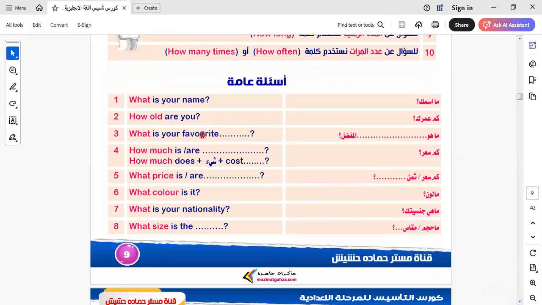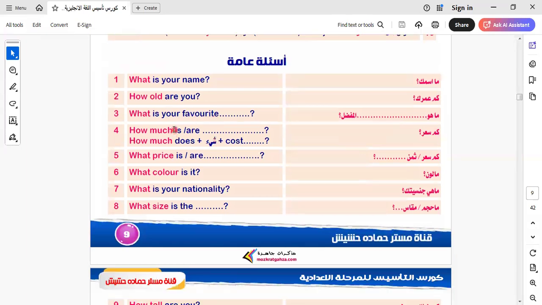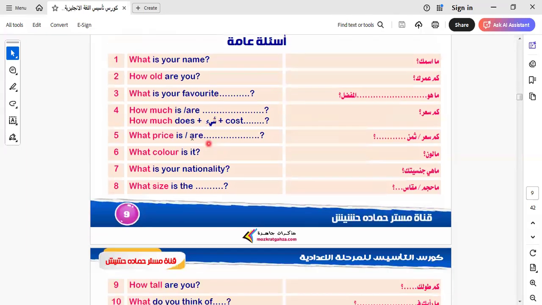So here with a favorite subject, okay? All these we use what is your favorite. How much? To ask about what? About the price. So here, what is price? We can ask about price in two ways. We say how much. We can say what price.